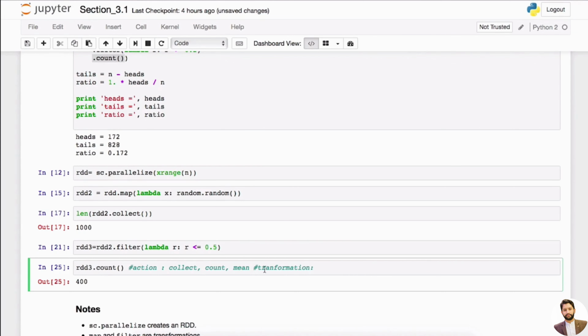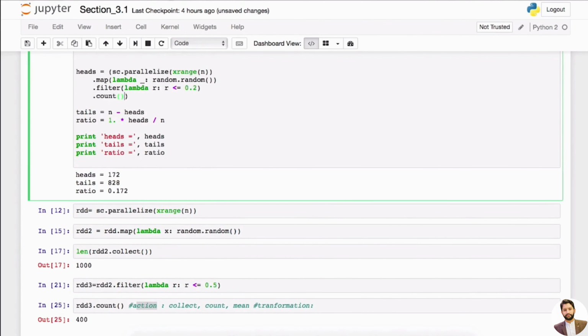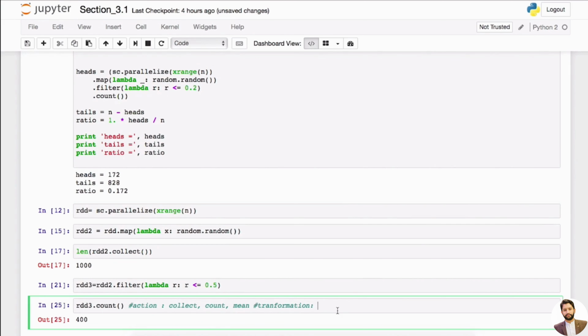So transformation is separate. Actually, it's separate from action. They are decoupled for reasons, right? Because this will actually speed up the process. So action will typically happen in the end, like this, right? You count it, right? Just let all these transformations happen, and then in the end, you want to count it. So it's for the runtime, and it's because of the setup of the Spark context, right? And then the worker nodes.